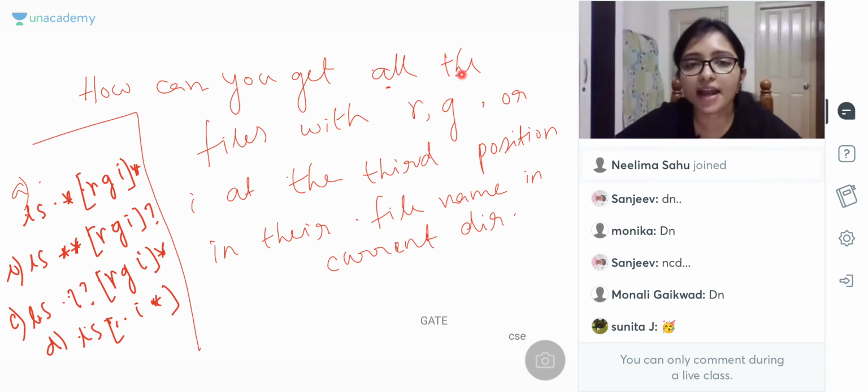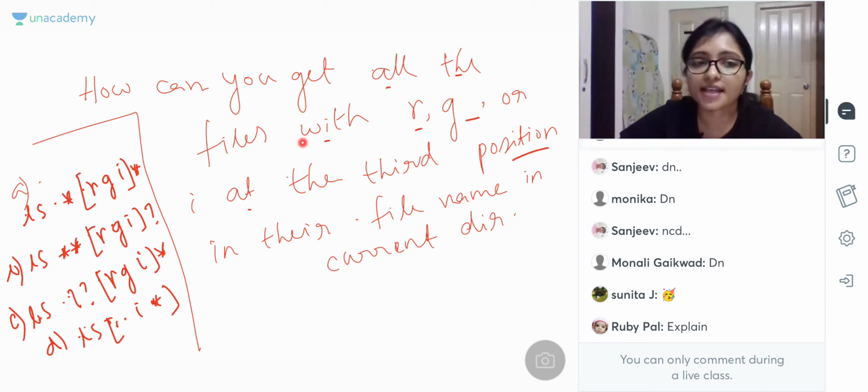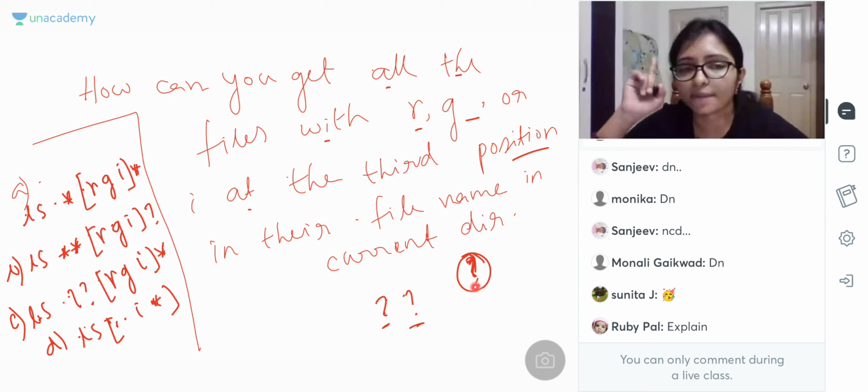So it is asking all the file names with R and G, or I, at the third position. So third position means what I have told. This is starting. This is for the 1. Means exclamation. This is the question mark. Means it is counting only 1. Only 1 occurrence will be there. And star means multiple occurrence can be there, and it can be null. Right? I told you. So here first option, it is there only 1 star, but it is asking third position.